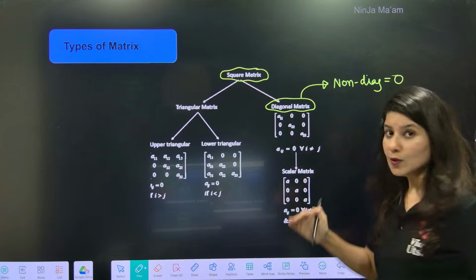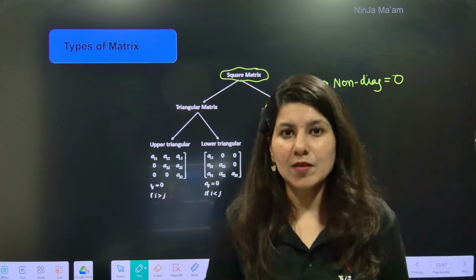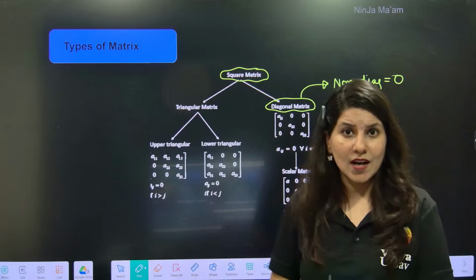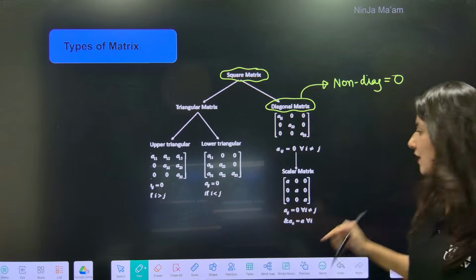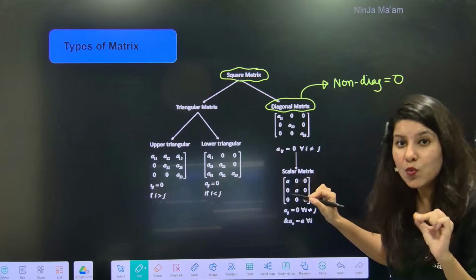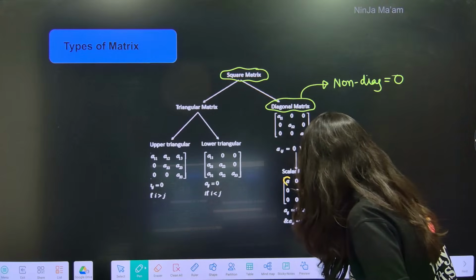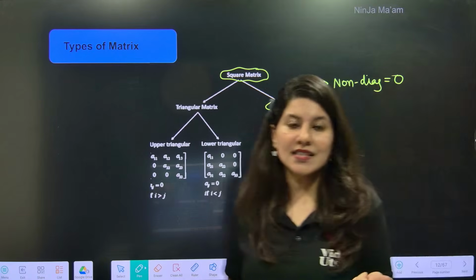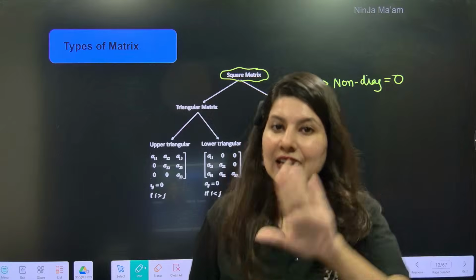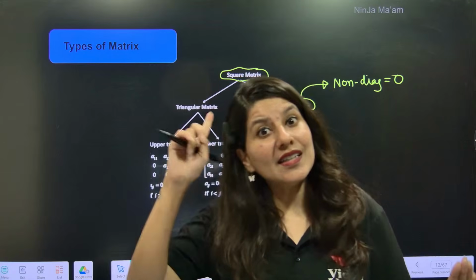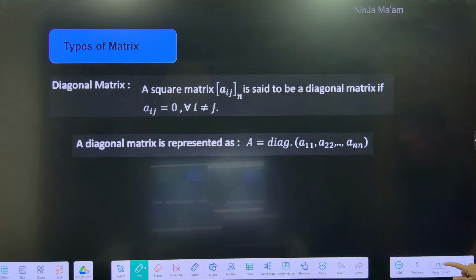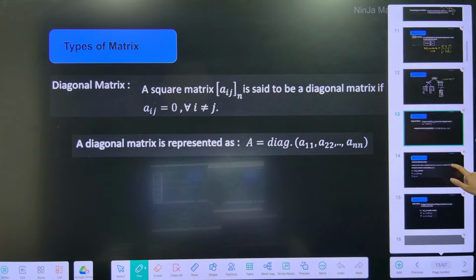Okay. Now, what is a scalar matrix? A scalar matrix is nothing but a diagonal matrix. Diagonal matrix means non-diagonal elements are 0, but with one more condition, that the diagonal elements are all equal. Can you see what a scalar matrix is? So ma'am, scalar matrix means the non-diagonal elements are 0 and the diagonal elements are all equal. So this is called a scalar matrix. Okay, everybody?